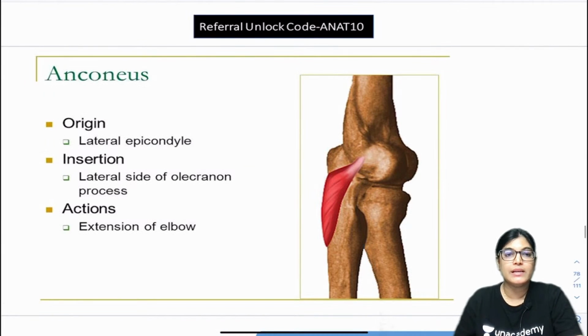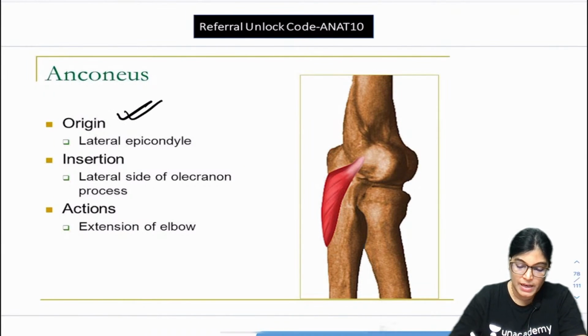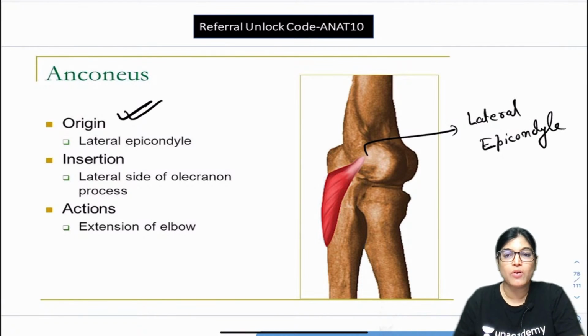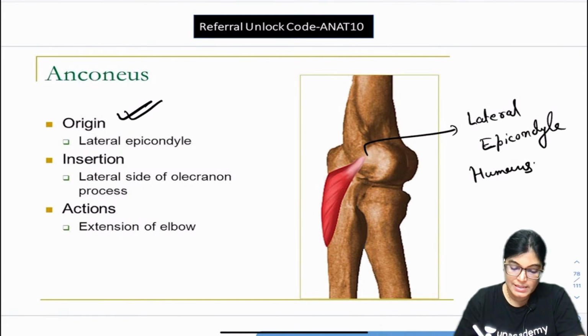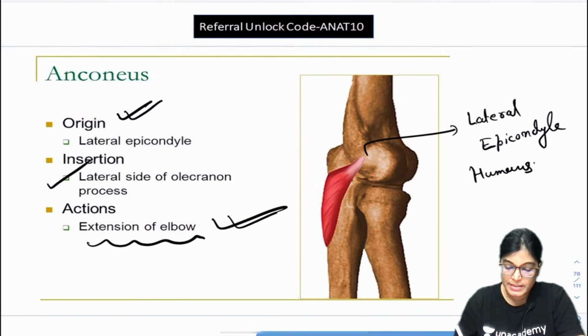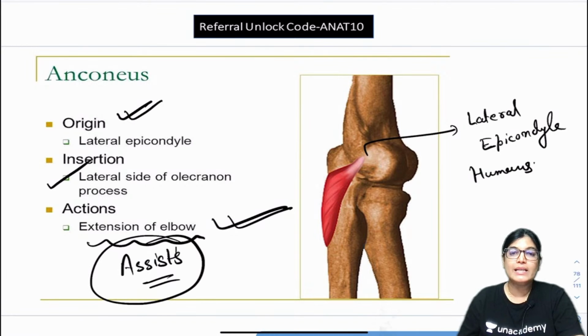Here you can see the Anconeus muscle originating from the lateral epicondyle. This bony prominence is the lateral epicondyle of the humerus bone. From here it originates and inserts into the lateral side of the olecranon process. The action is extension of the elbow. Actually it is not a proper extensor, it is assisting. It's a weak extensor of the elbow joint.